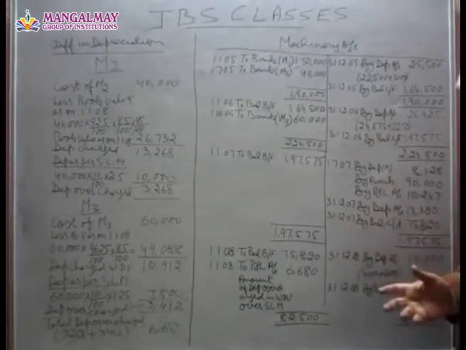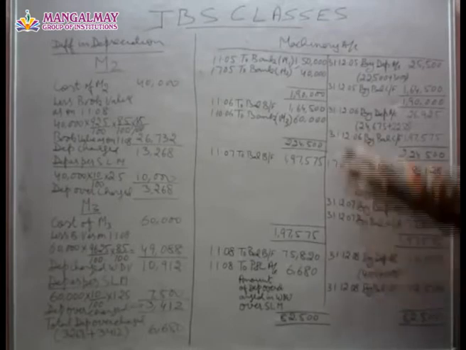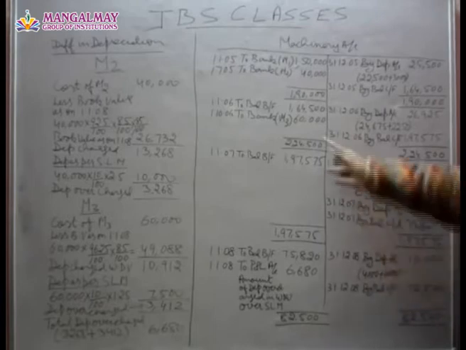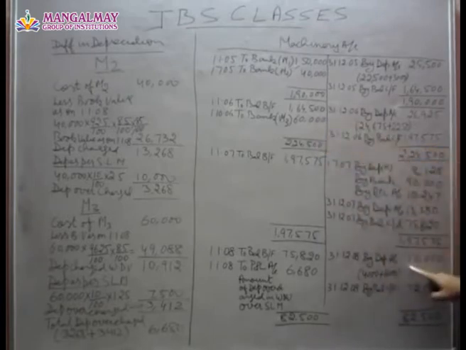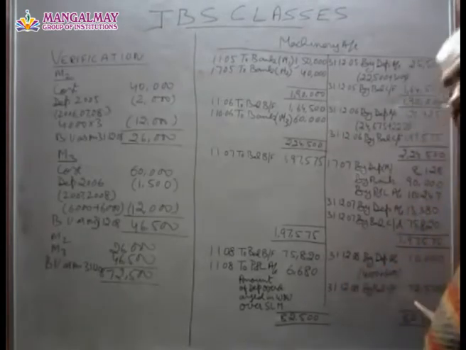Naturally, now we are using the straight line method, and according to straight line method, 4,000, that is 10% of 40,000, will be charged on this machinery, and 6,000 will be charged on M3. So 10,000 depreciation will be charged, and the balance will be 72,500.